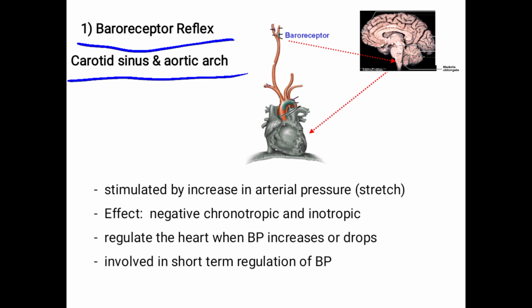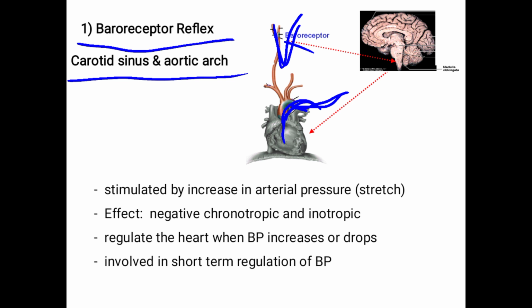It is not present all over the body. It is present only in the aortic arch and carotid sinus. At the aortic arch, when the blood is pumped to the aorta, it is present there. And at the bifurcation of the carotid artery, the carotid sinus, it is present.